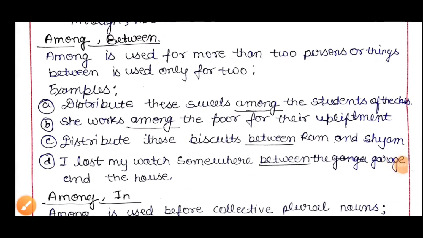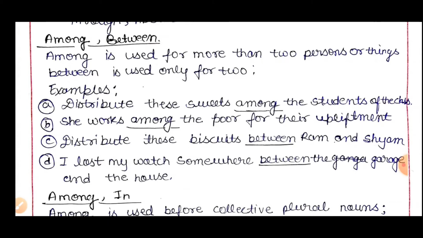Among and between. Among is used for more than two persons or things. Between is used only for two. That's the simple definition. If you understand more deeply, among means in the middle of, including, one of, in the number of. Related words always come with among. Let's see examples and understand how to use among and between.